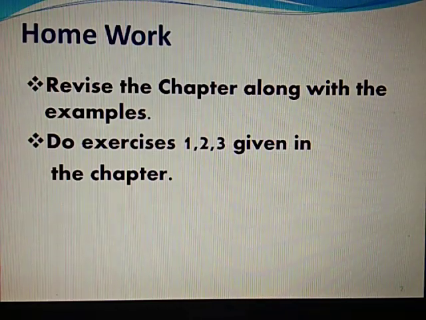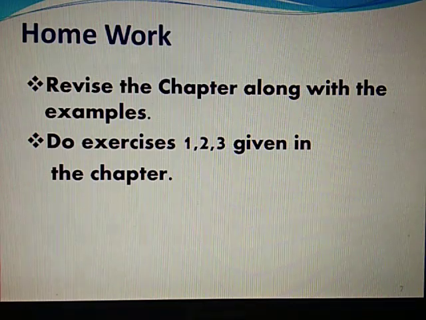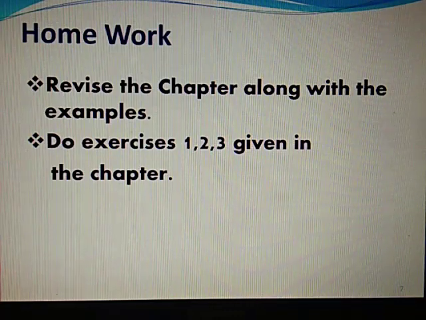So children, these were certain prepositional words which you came across. You very nicely go through the video, and you are supposed to revise the chapter along with the examples, and you have to do exercises 1, 2 and 3 which are given in the chapter. No need to do it in the copy, do it in the book.